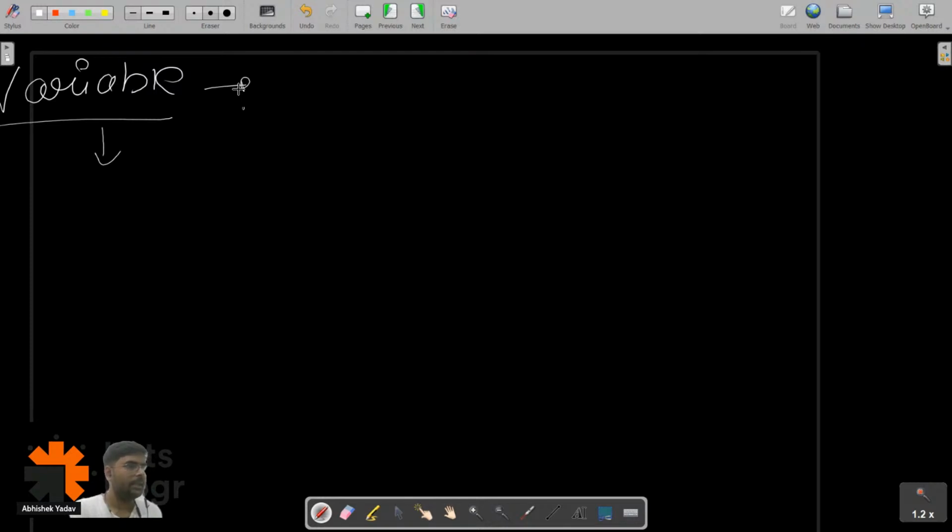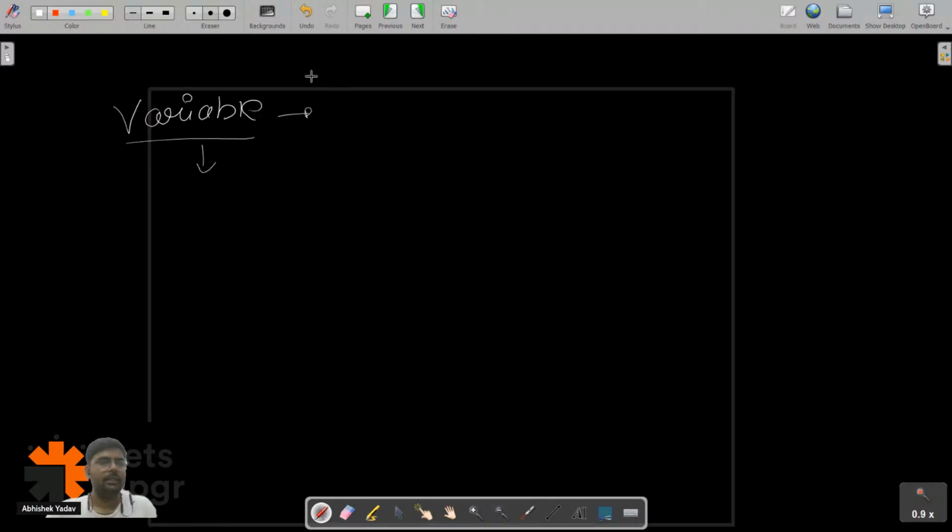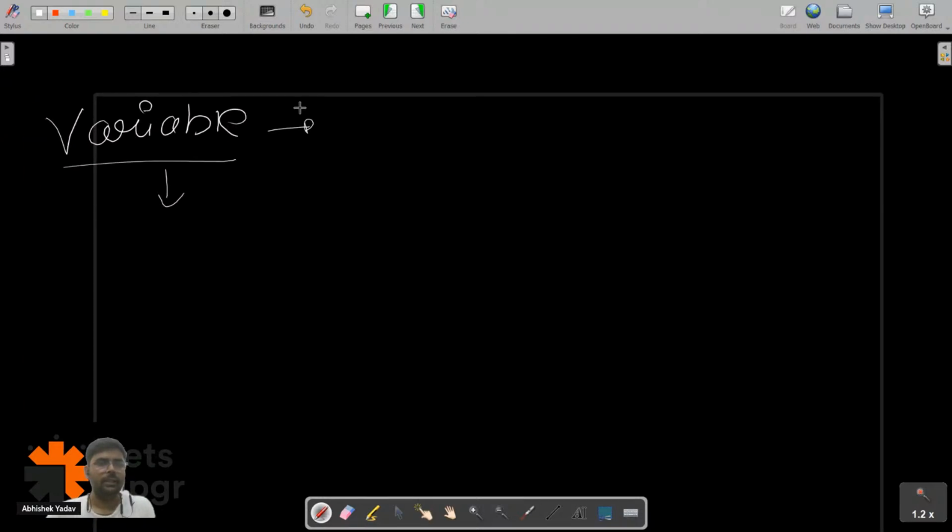Okay, correct. Most of you are correct here. A variable is a named memory location. You will ask, what is this named memory location?